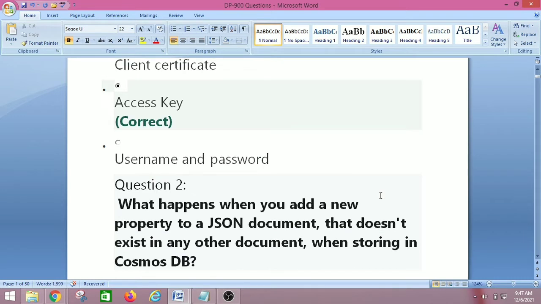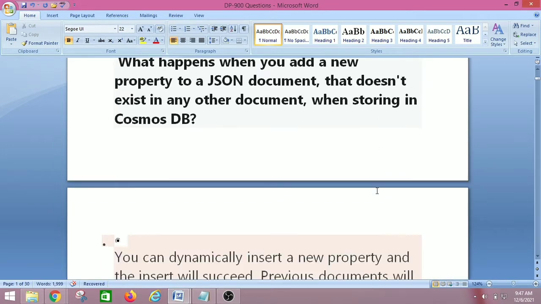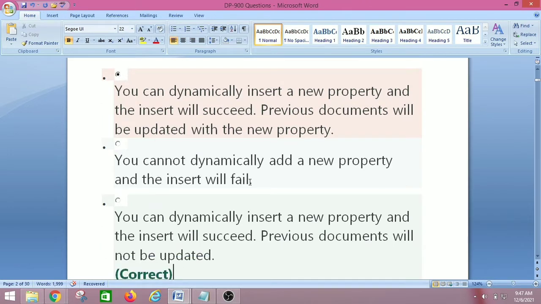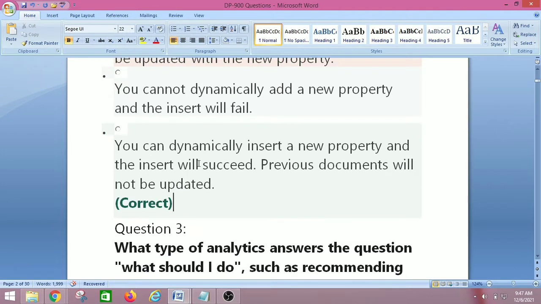So let's move on to the next question, that is question number 2. What happens when you add a new property to a JSON document that doesn't exist in any other document when storing in Cosmos DB? So the options are: you can dynamically insert a new property and the insert will succeed, previous documents will be updated with the new property. The next one is you cannot dynamically add a new property and the insert will fail. And the next one is you can dynamically insert a new property and the insert will succeed, previous documents will not be updated. So the right answer is you can dynamically insert a new property and the insert will succeed. Previous documents will not be affected as well.